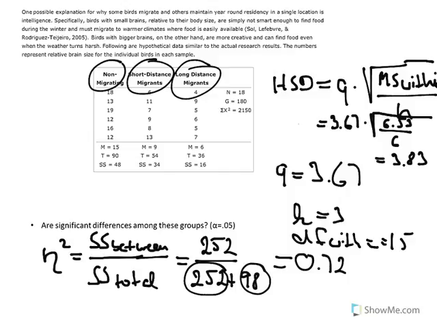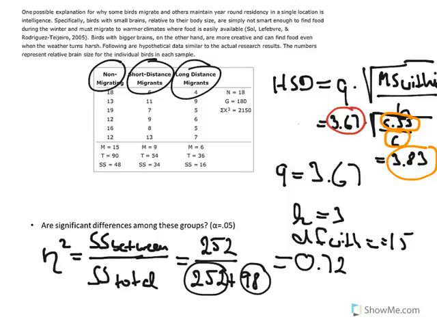So again, this is our Q value we read from the table. This is the MS within that we got from the previous one when we solved for F in the first place. And this is the number of people in one of the samples, which is 6. So our result is 3.83. So our mean differences between any of the two samples must be at least 3.83 in order to be significant.